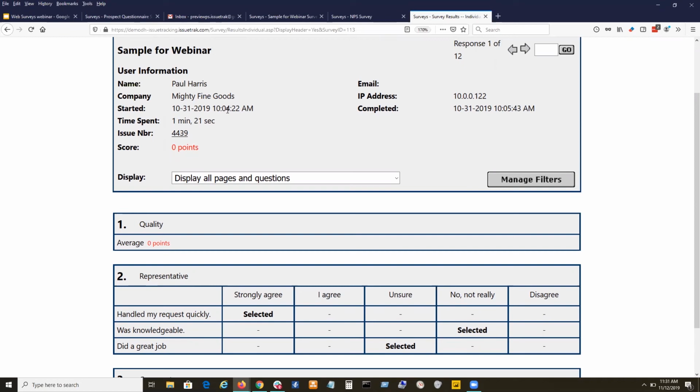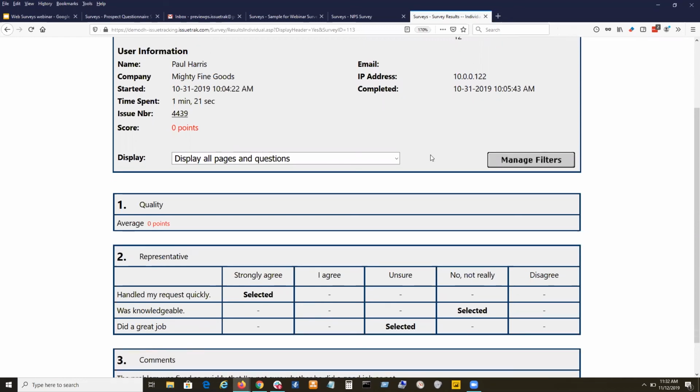So while I was not able to create anonymous surveys and send them, you certainly can, and I can show you how. So you can see it got my name, it got my organization, it got the issue number that this was associated with, the IP address, and lots of other good information.